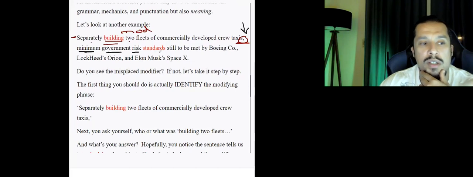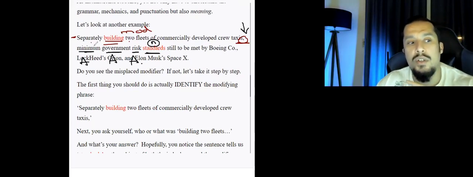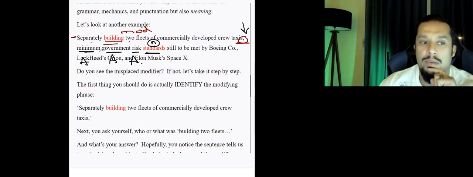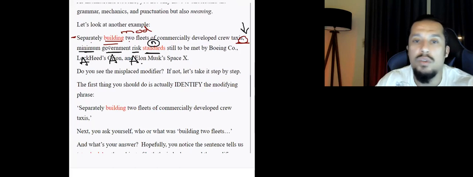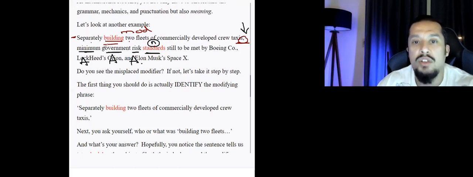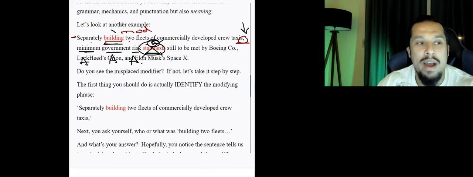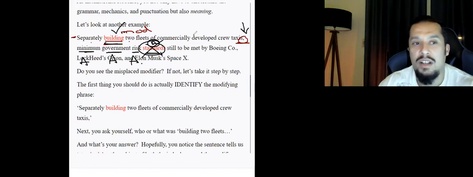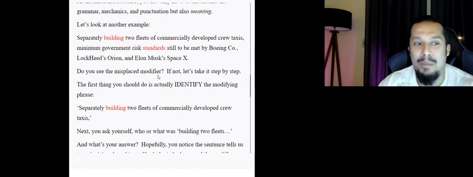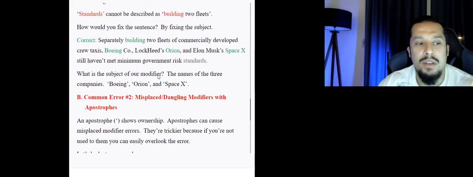Minimum government risk standards. Minimum adjective, government adjective, risk adjective, standards then noun. The question: are the standards building the crew taxis? Of course not. They're illogical. ما ينفعش. عشان كده احنا بنقول عليها it is a misplaced modifier. السبجكت غلط. لازم ال correct subject بتاعت المodifier يجي لي بعد ال comma. Let's see another example.